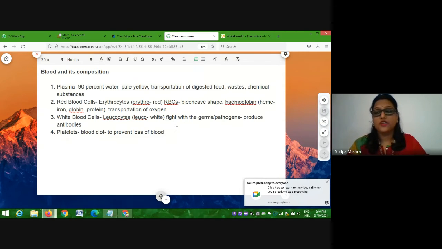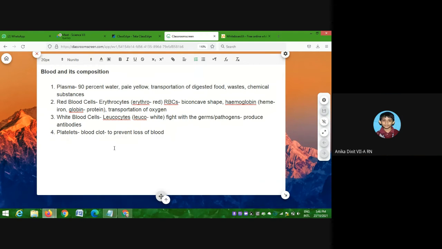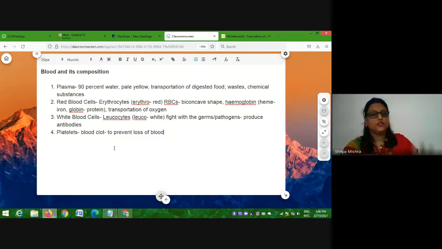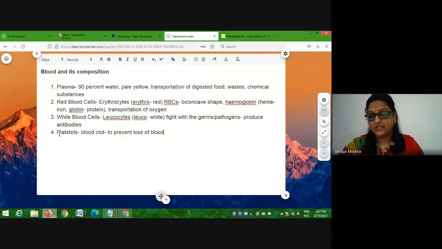Why is blood clot formation important, or how do platelets help? So now you will be able to answer. Very good, very good. Now students, these are the four components of blood that we have studied. Plasma, which is the liquid in which all the other components are suspended. Three types of cells are there: red blood cells, white blood cells, and platelets in the blood.